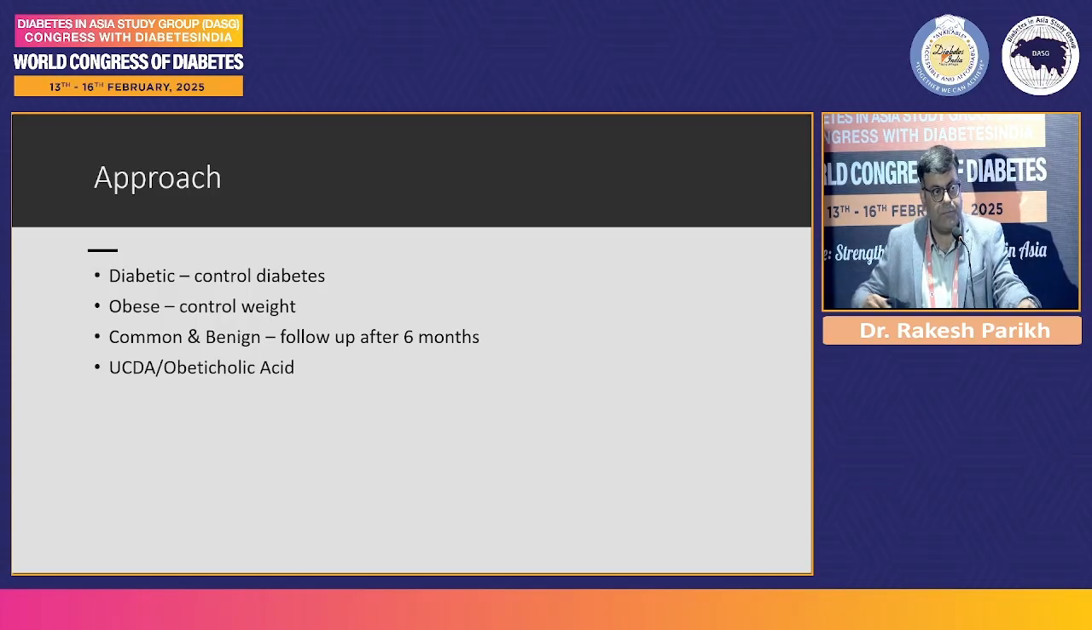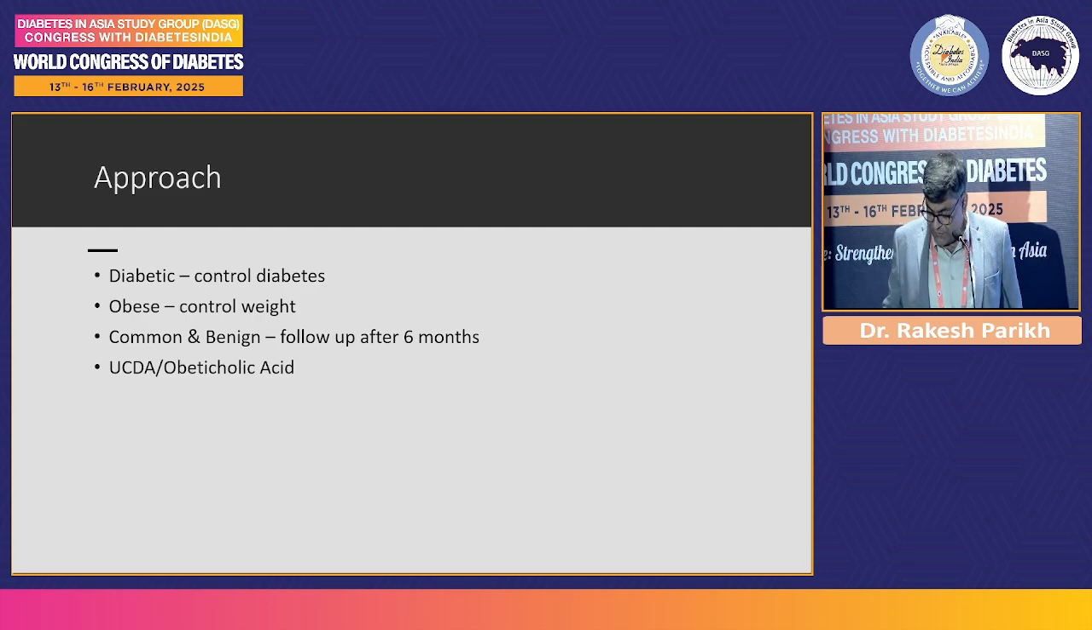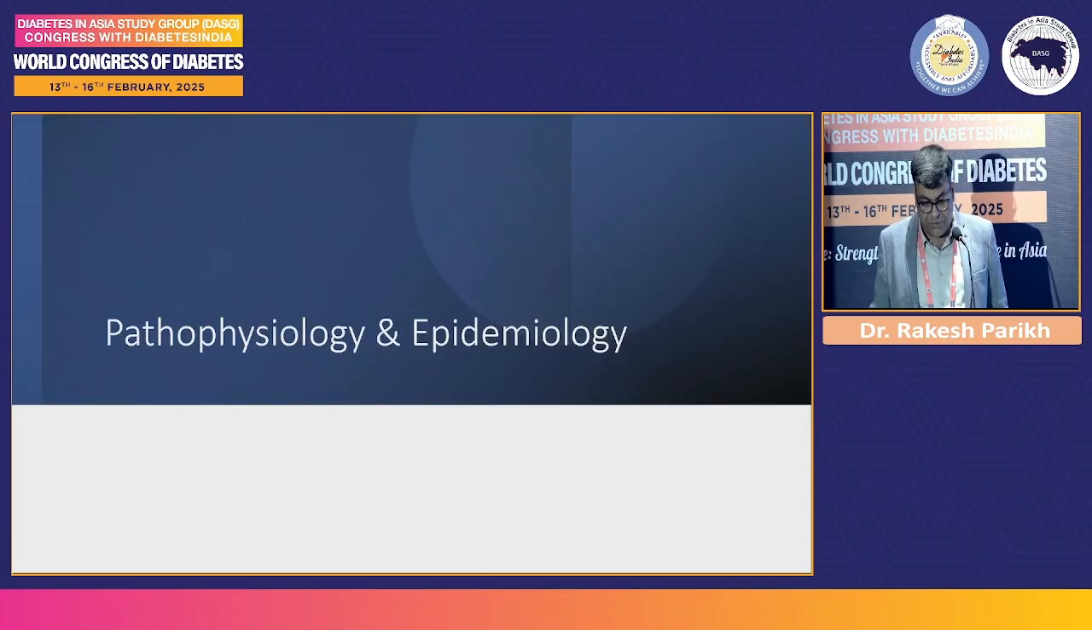What is the usual approach of most of the family physicians in such cases? They advise the patients that if it is with diabetes, control your diabetes well. If you are obese, lose your weight. And most often, we counsel the patient that it's a benign condition. It's very common, so let's not worry much about that. Just follow up after 6 months or a year and we'll repeat the scan again. Some of us also prescribe the patients drugs like UDCA or obeticholic acid. We'll just review in the next 15 minutes, is this the right approach or can we do something better?